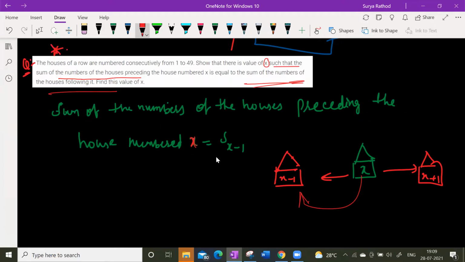That's what I took here. But as per the question, what can we write here?